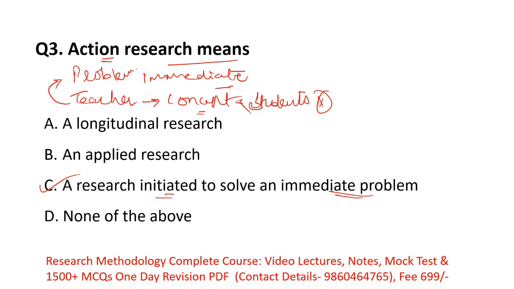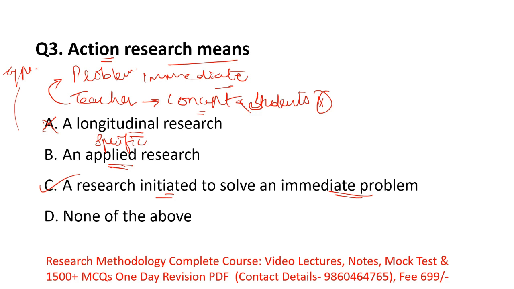Option A is longitudinal research. Longitudinal research means a research which goes on for a long period of time. The meaning of the word longitudinal is long. But in action research, the researcher solves a problem which is immediate, not for a long period of time. That's why option A is incorrect. Option B is applied research. Remember, action research is a type of applied research. But what is applied research? In applied research, researchers solve problems which are specific, and it need not be an immediate problem.